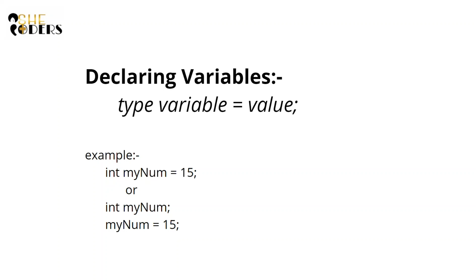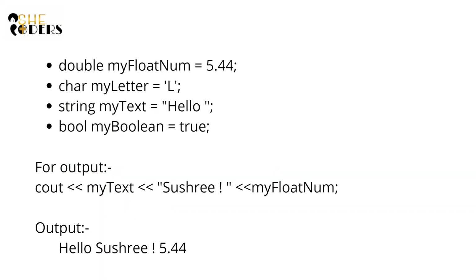In the example you can see two parts, one is written above the or and the other is written below the or. Both forms are accepted and no error is going to arise with this. And just like that, here are myFloatNum, myLetter, myText, myBoolean, and all these variables are storing different types of values.